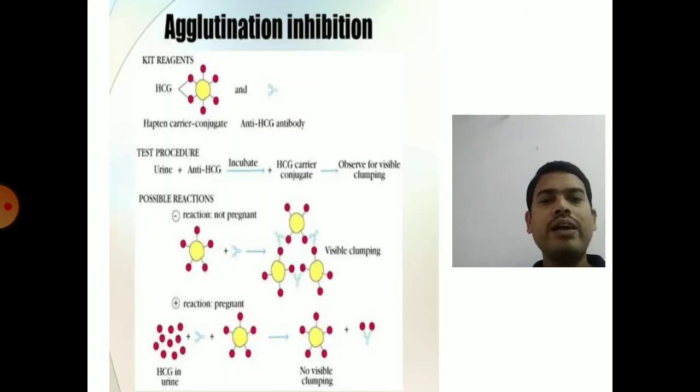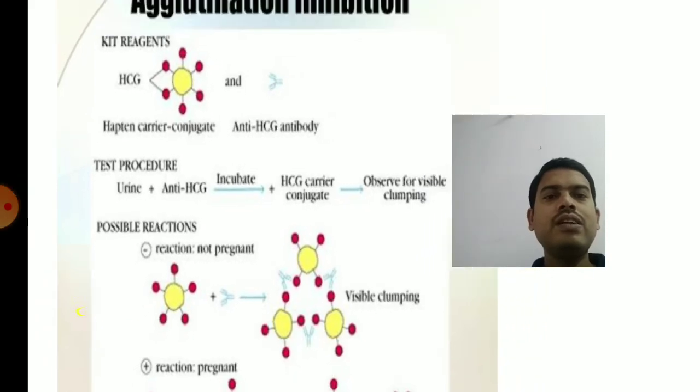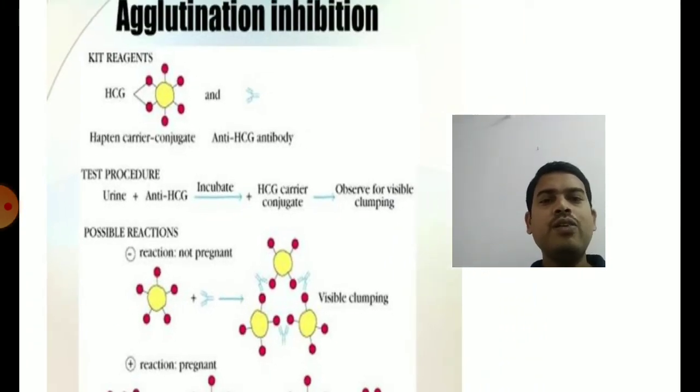So we will see what happens in that. The kit contains, the only indication is human chorionic gonadotrophin is released in the urine when a particular woman is pregnant. HCG, human chorionic gonadotrophin. So the kit contains antibody against HCG.